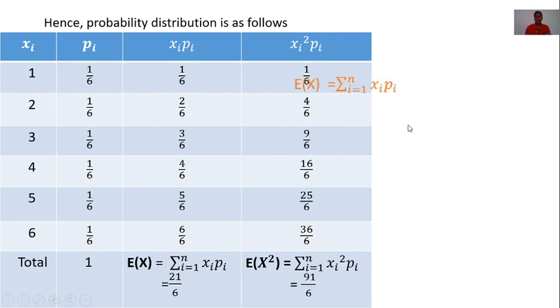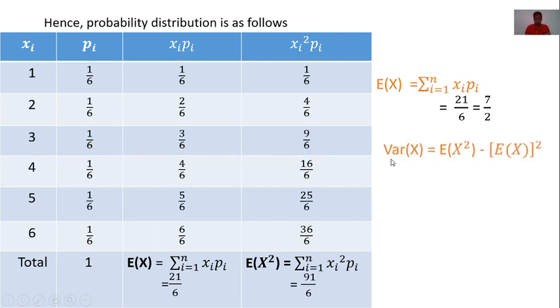But we want the mean, meaning the expectation of x, and its formula is summation of xi into pi. Here we found the summation of xi into pi is 21 by 6. Here 3 is a common factor. 3 gets cancelled. Remaining is 7 by 2.